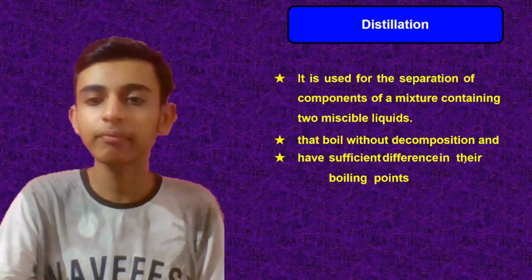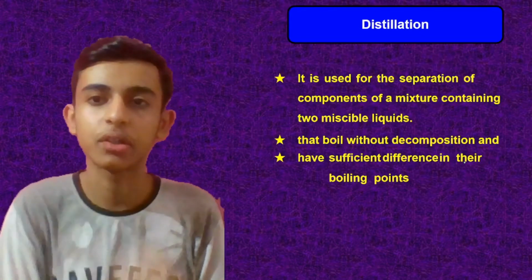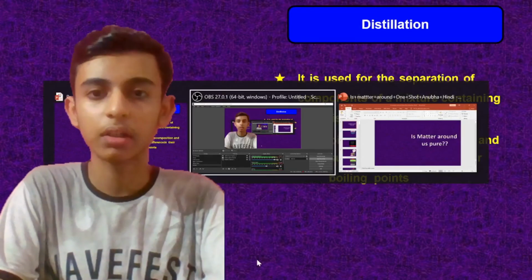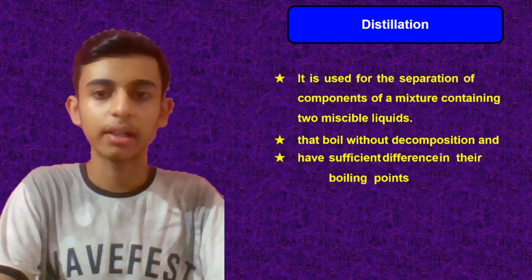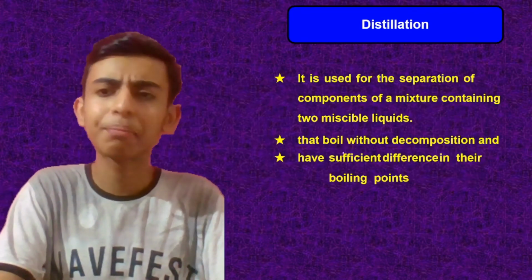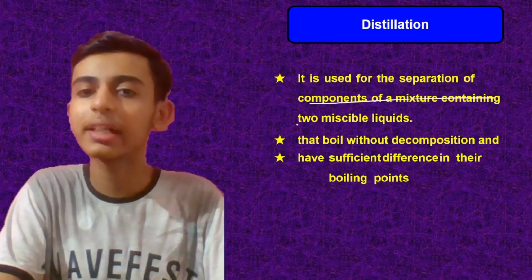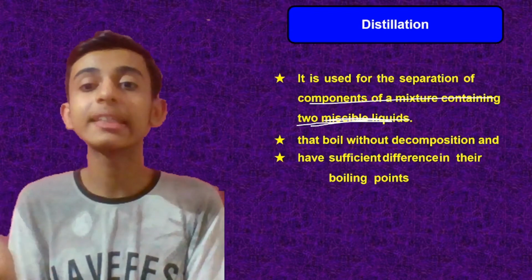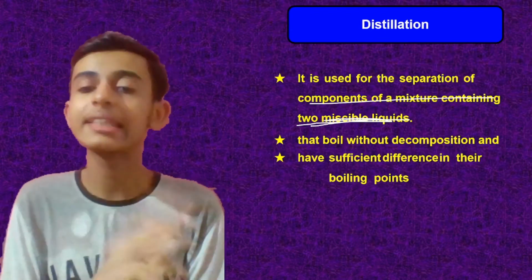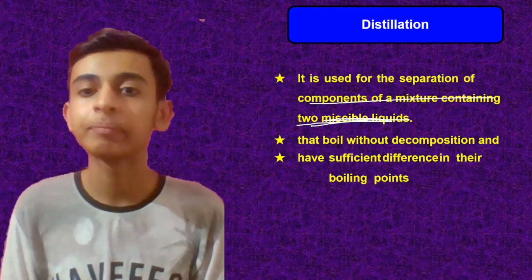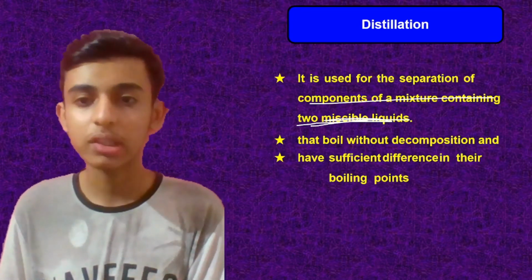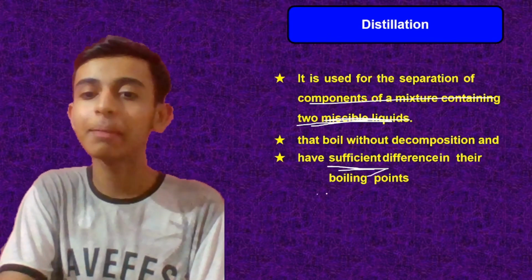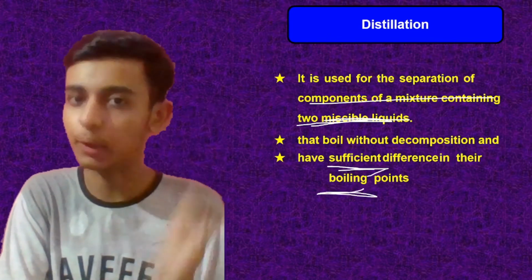Now moving on to distillation. So what is distillation? It is used for the separation of components of a mixture containing two miscible liquids. Miscible means two liquids which mix in each other. They are known as miscible liquids that boil without decomposition and have sufficient difference in their boiling points. So boiling point is the minimum temperature at which the substance starts boiling, right?